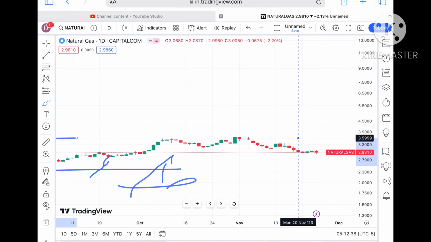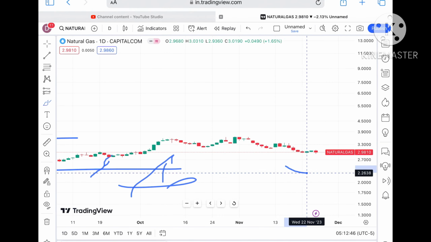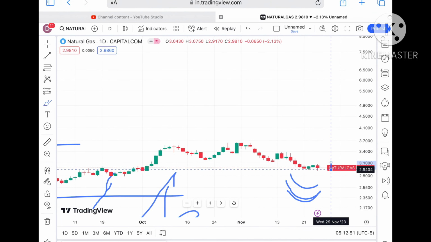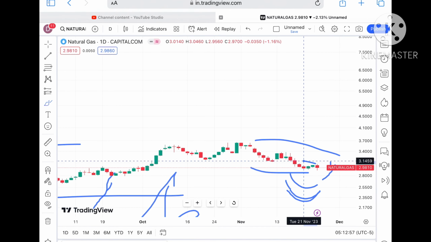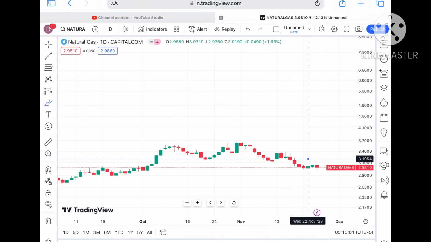Now you have to understand something. Looking at this particular chart, you have to remember that the market is uncertain. If you can see, a little swing is forming. Overall trend is downside also, but if it started sustaining above 3.057, then a little upside we can see, and then there will be a zone breakout also. So there can be a probability of going further ahead.